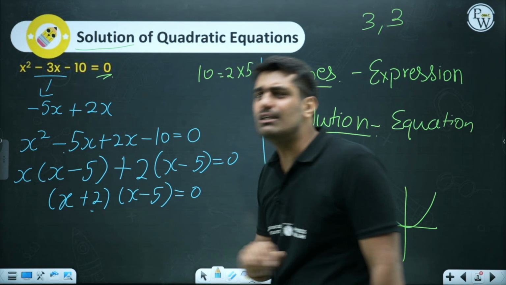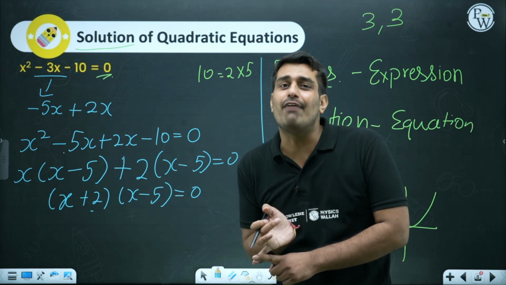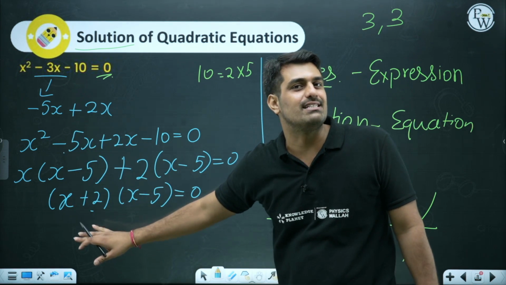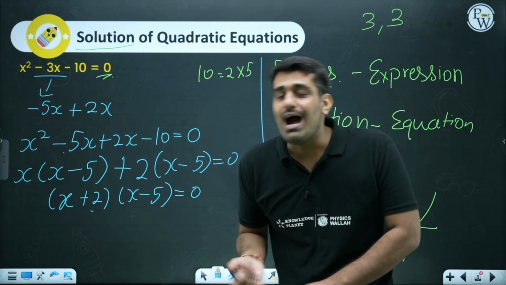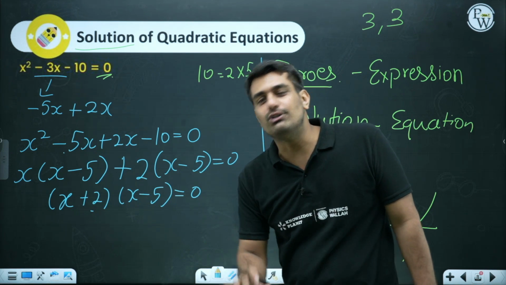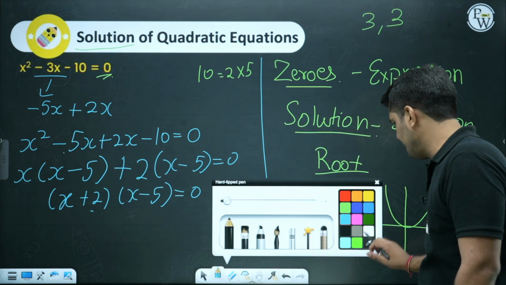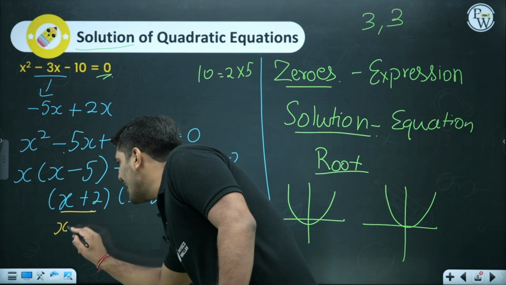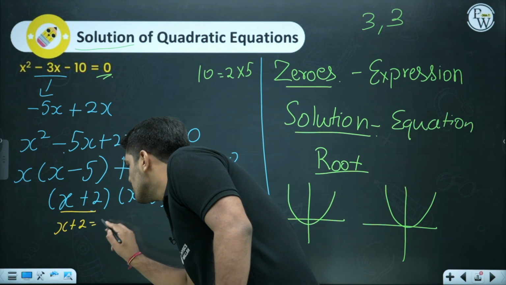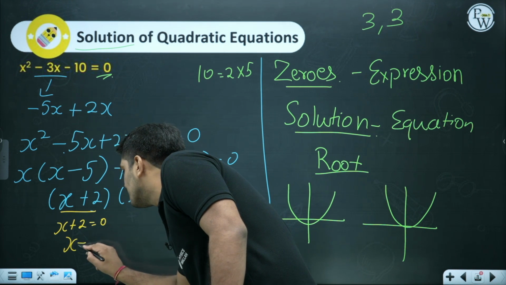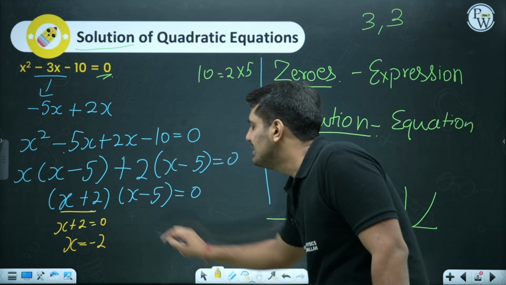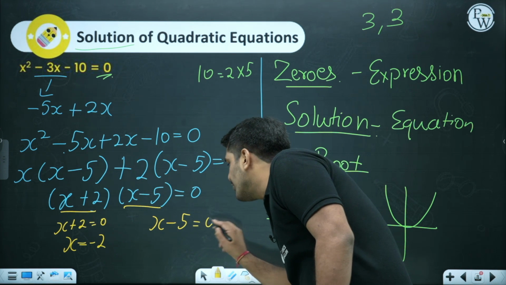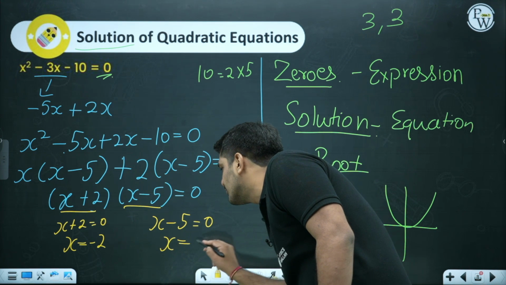Factors, yes, I am using the term factor. Why? Because you have already learned factorization. So the thing was given over here, you have factorized it. Now for the roots part, you have to equate these factors equal to 0. Equate x plus 2 equals 0, so you'll get a root that is minus 2 from here. Same you will do for x minus 5 equals 0, and you will get another root, which is x equals 5.